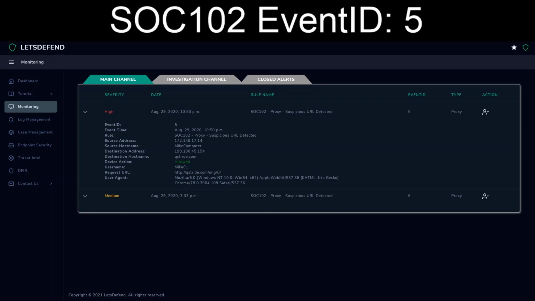Anybody who's watched the previous video, right off the bat, the requested URL is the same thing that we ended up finding in the base64 encoded aspect that PowerShell was calling. As it happens, I still have that pulled up. So basically the whole decoded base64 strings are all up here at the top.